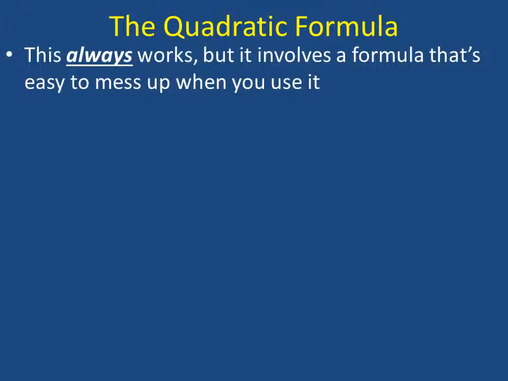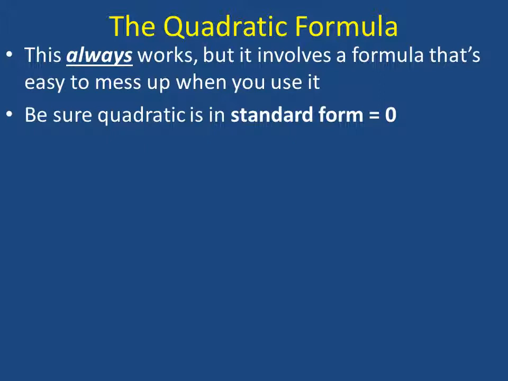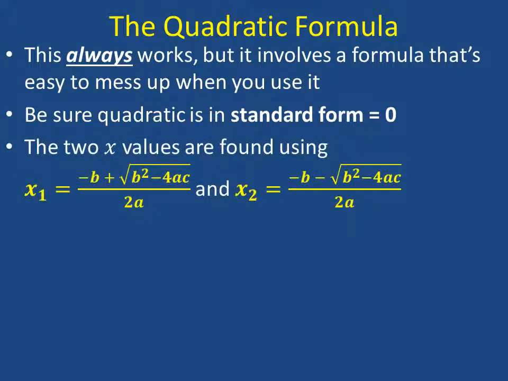Now this is something that always works, but it involves a formula that's pretty easy to mess up when you use it. So you do have to be careful. First of all, be sure that your quadratic is in standard form equal to 0. So the two values then are found using these two equations. Notice that most of the time you're going to see the quadratic formula written with a plus minus here. I've just split them up into two so that we can separate the two answers. One is found by adding the two terms in the numerator, and the other is found by subtracting the two terms.